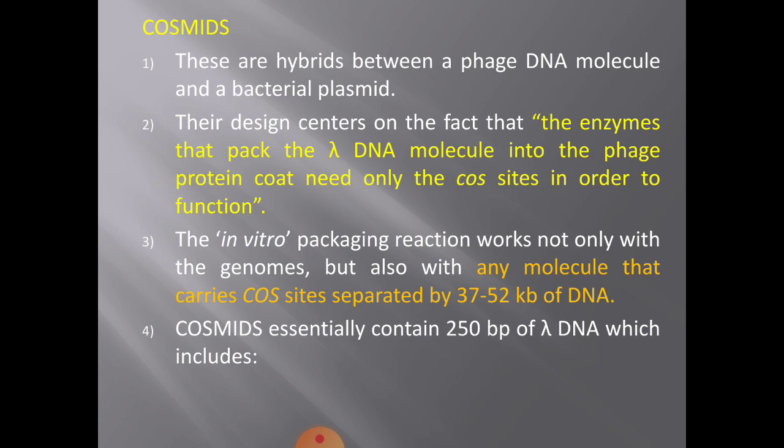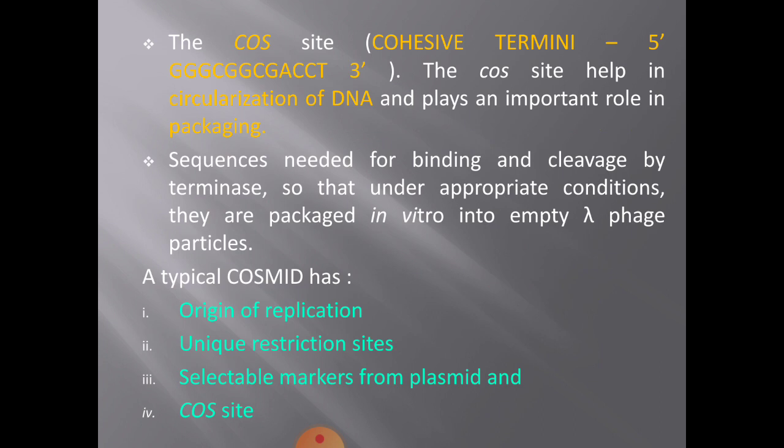Now, what do cosmids contain? Cosmids essentially contain 250 base pairs of lambda DNA. What does it include? One, I have been telling you, the cos site, or cohesive termini. What exactly is it? Cohesive termini, from 5' end to 3' end, run like this: G, G, G, C, G, G, C, G, A, C, C, T. This is on either side a single-stranded molecule.